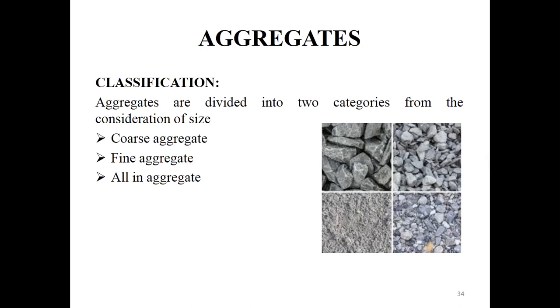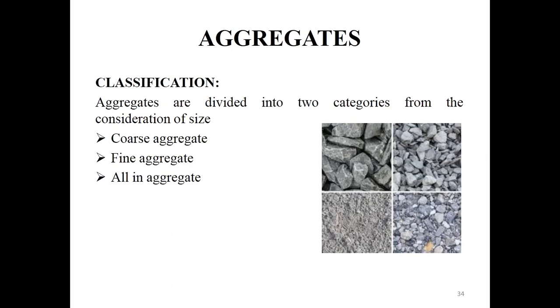Normal weight aggregate is classified into two types: natural aggregate and artificial aggregate. Coarse aggregate and fine aggregate come under size. But basically, aggregates are classified as natural aggregate and artificial aggregate.